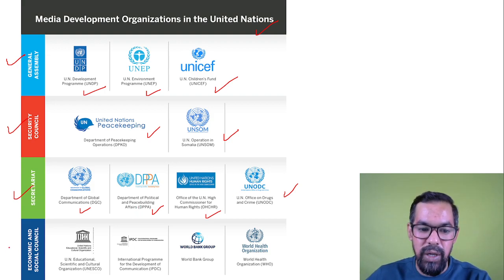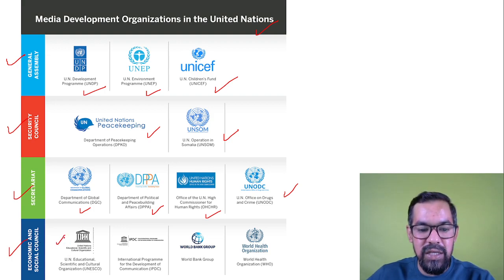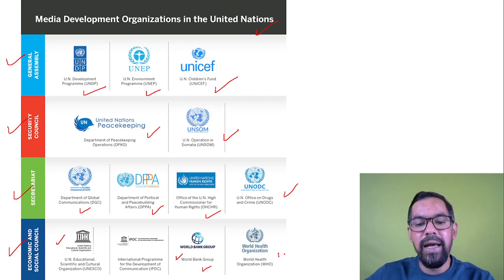And the final one is the Economic and Social Council, which includes the United Nations Educational, Scientific and Cultural Organization, UNESCO, and IPDC, the International Program for the Development of Communications, then the World Bank Group, and the World Health Organization.